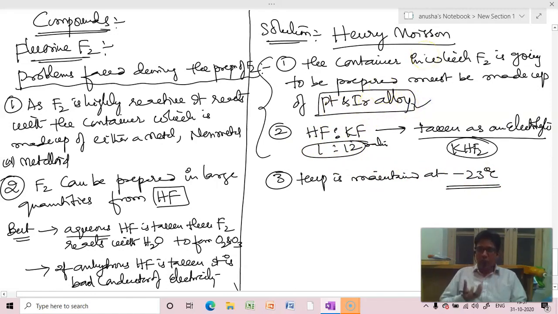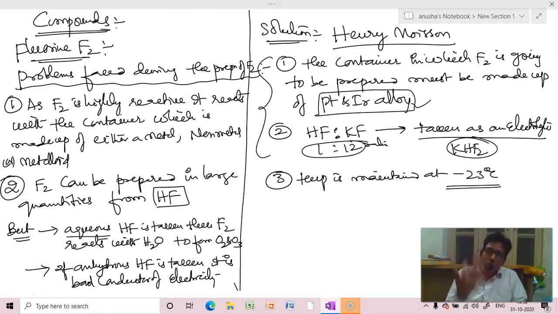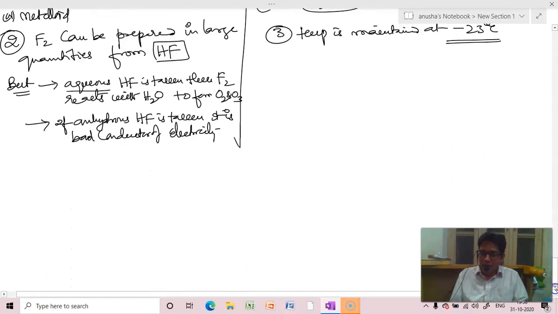Once the fluorine was obtained, they studied many of its properties and came out with many wonderful conclusions. On the basis of that, a cheaper process of getting fluorine was developed by other scientists, among which one of the best preparations is the Whitelaw-Gray method.